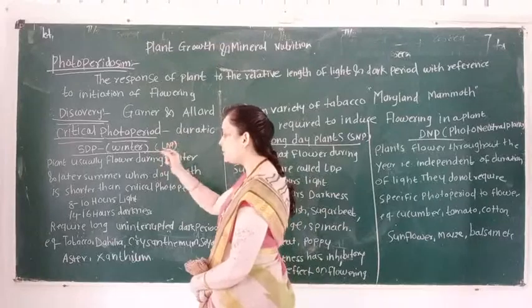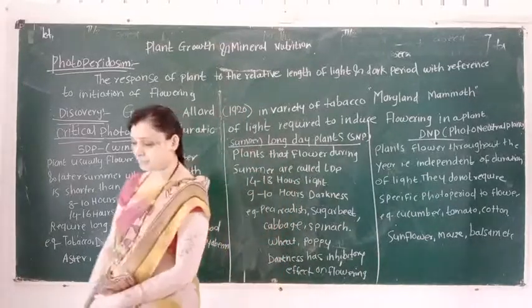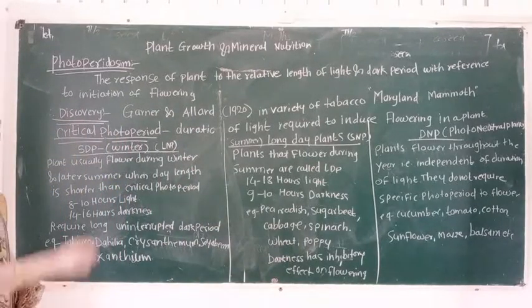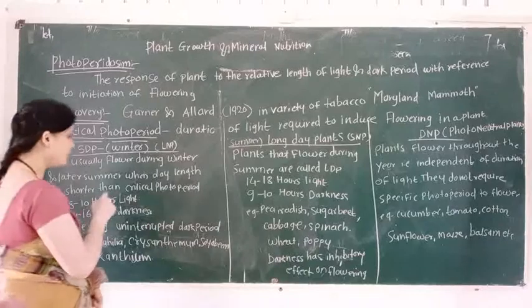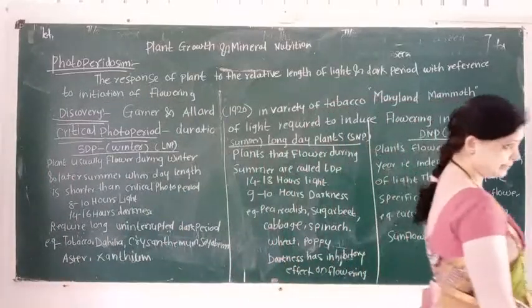So SDP plants require a long uninterrupted dark period.